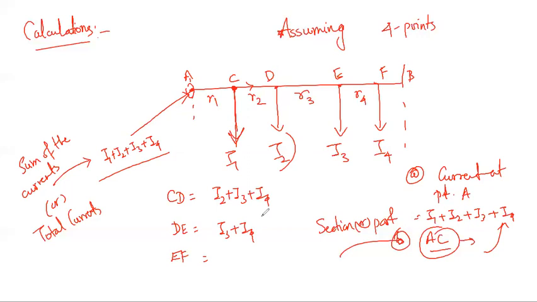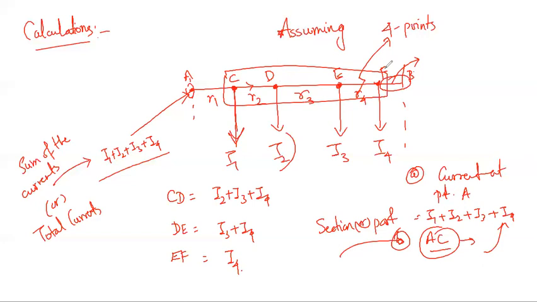The current flowing through EF will be I4, so there will be no current flowing beyond F. These are the 4 points in such a system where you can tap off the currents. These are generally called tapping points in a DC distribution system, and the sections are CD, DE and EF.